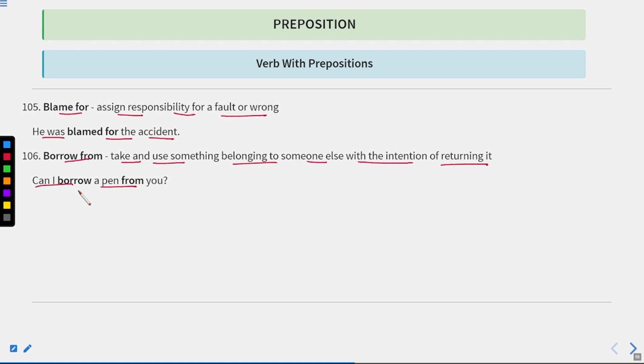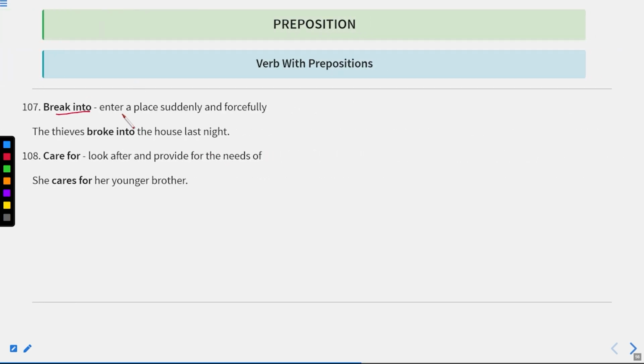Now let us move to the next one. Break into means enter a place suddenly and forcefully. The thieves broke into the house last night. Care for means look after and provide for the needs of. She cares for her younger brother.